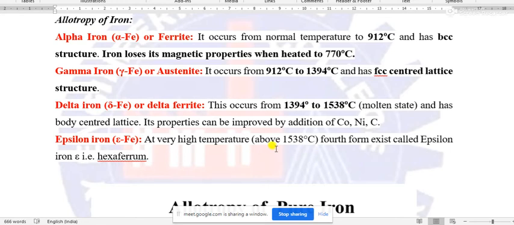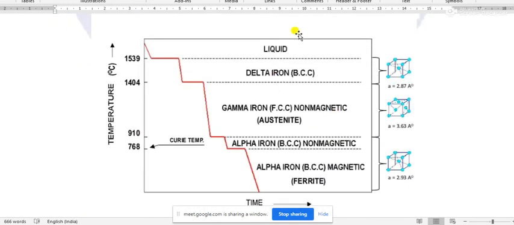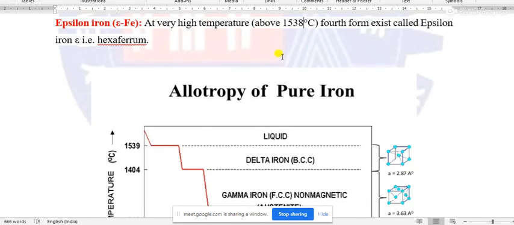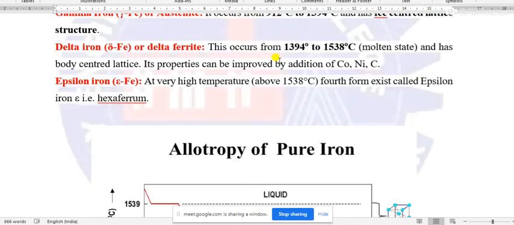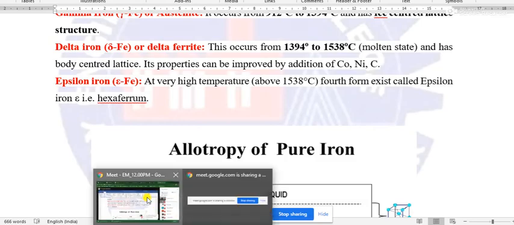After that, obviously, I have already discussed that the iron is in liquid state, but in this case, some of the iron may be in solid state also, and those solid samples of iron in liquid may be termed as epsilon iron or hexaferron. Okay, this is all about the allotropes of pure iron.